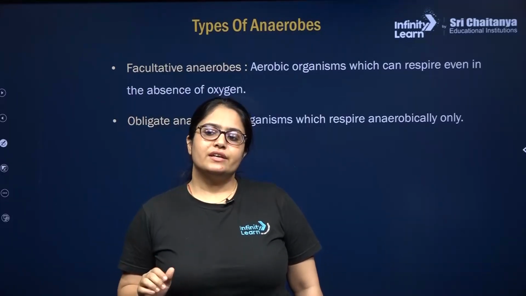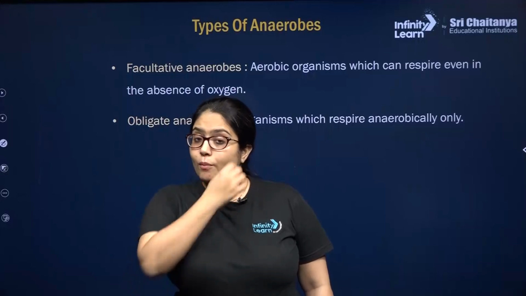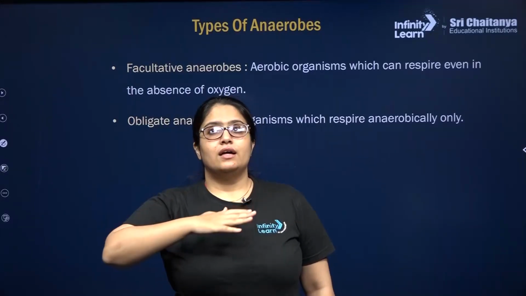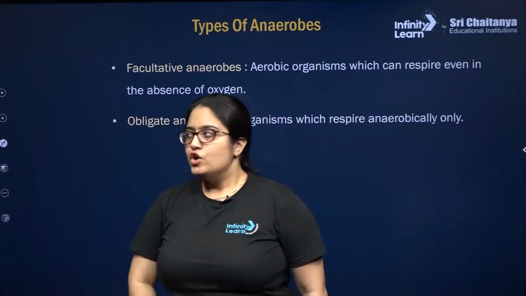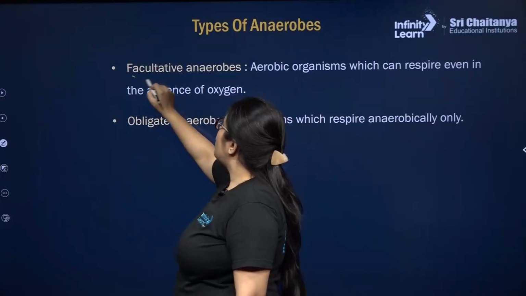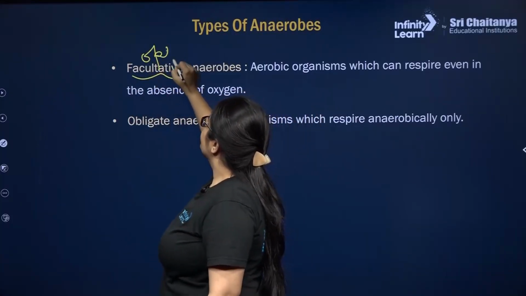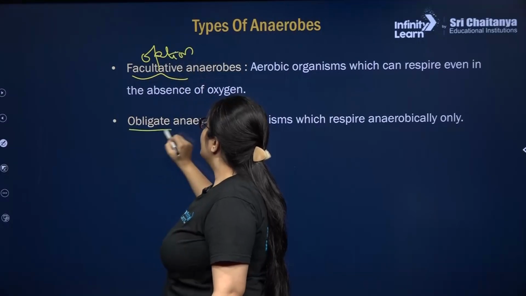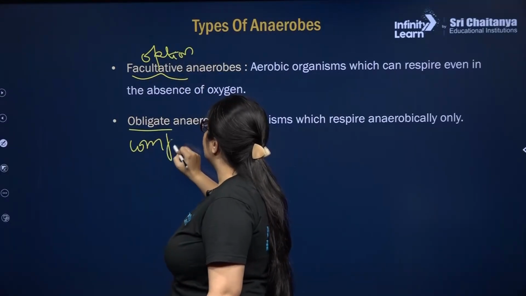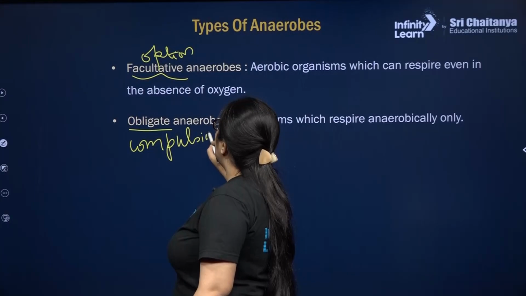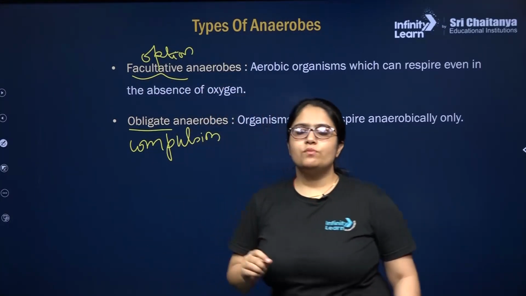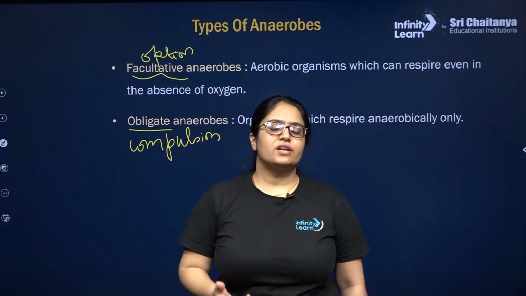Facultative means it is optional. Obligate means it is like a foundation, right? So facultative means it's optional, and obligate means there will be some compulsion.